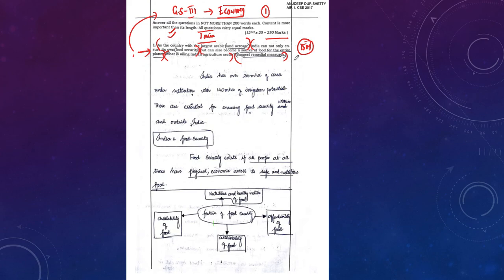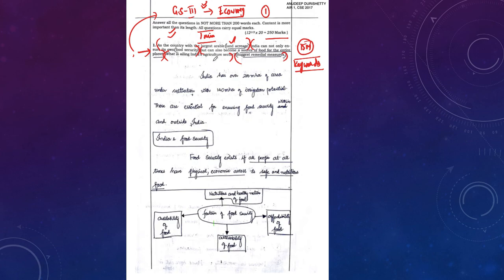Not only that, one more unique quality of Anudeep Durishetty is that he has clearly underlined in each segment the keywords which need to be addressed. This is also something we need to learn. Not only is finding the segments asked in the question important, especially for the GS3 economic component, we also need to find the keyword in each segment of the question, and attack those keywords as much as you can in the segments or subheadings you put in the answer. This is one important learning from today's video.